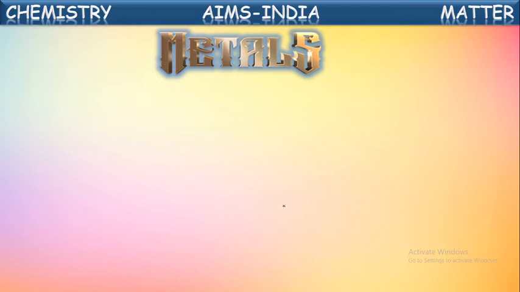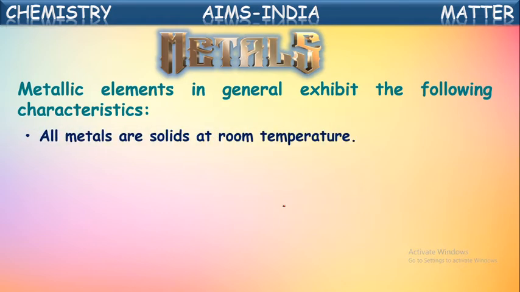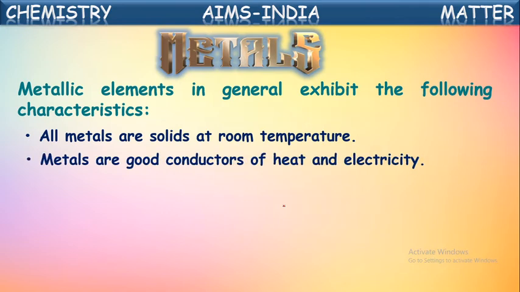First among them, metals. Metallic elements in general exhibit the following characteristics. So the elements which exhibit these following characters will come under metals. Let us hear those. First one, all metals are solids at room temperature. Generally, almost all the metals are hard solids at room temperature. Metals are good conductors of heat and electricity. That means they can pass electricity and heat through them. Almost all the metals are good conductors of heat and electricity.